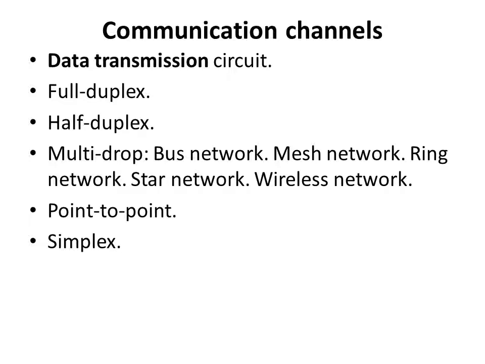Data transmission circuit, full duplex circuit, half duplex circuit, and multi-drop circuit. In multi-drop we have bus network, mesh network, ring network, star network, and wireless network. And point to point circuit is there, and simplex circuit is there. So these are the channels which are used for communication.